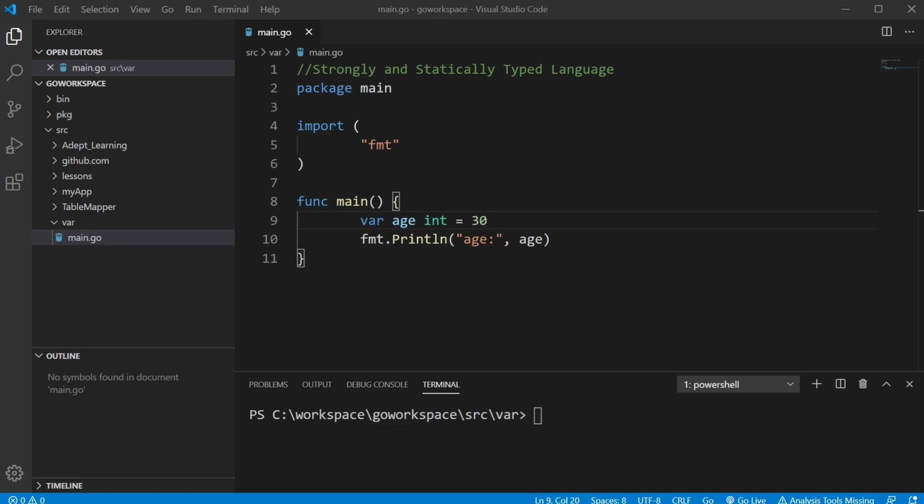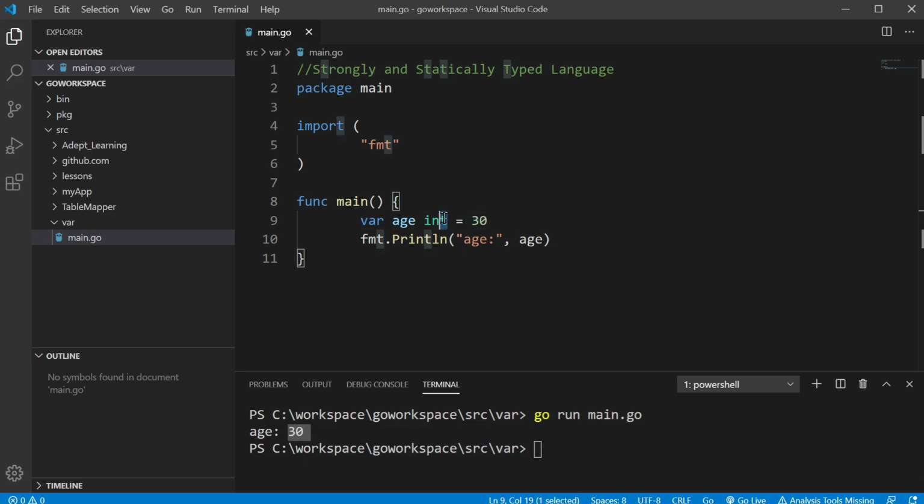As you can see above here, we have the variable age followed by the data type int, and it's expecting a numeric data type. This should just run and return our value 30.